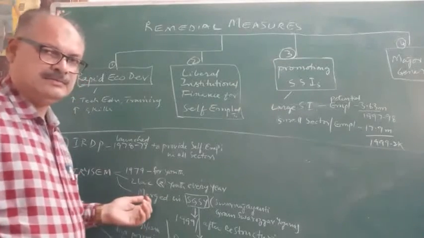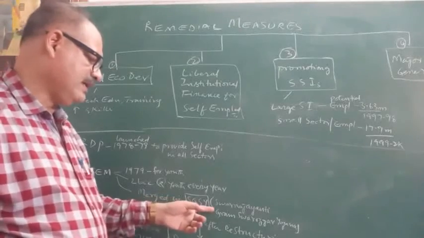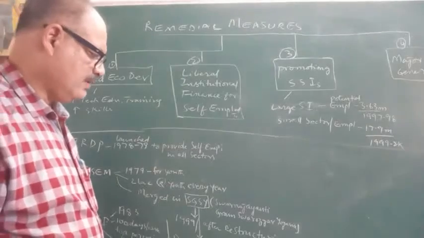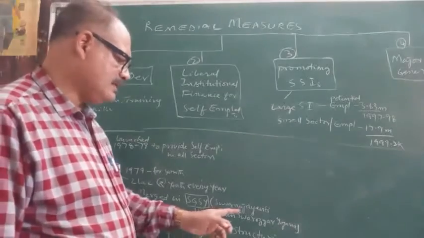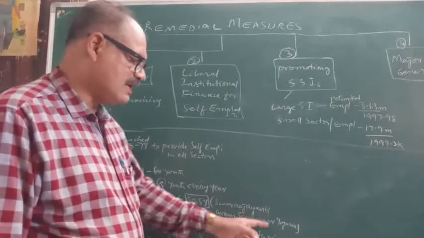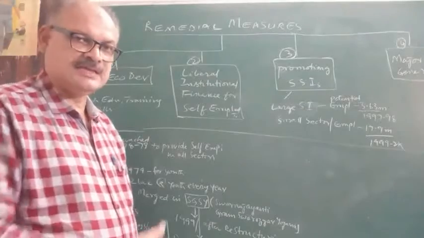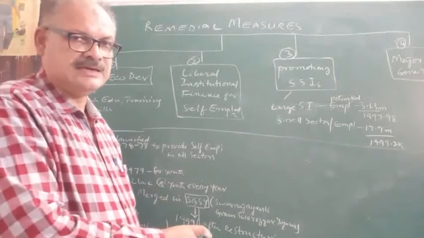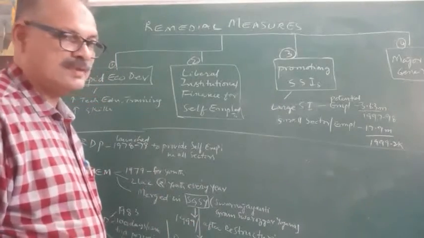But it failed. This program was merged into SGSY later in 1999. What is SGSY? SGSY means Swarnajayanti Gram Swarozgar Yojana. This is also a Swarozgar, meaning self-employment, program, and in this program, which was launched in 1999, the TRYSEM was merged.